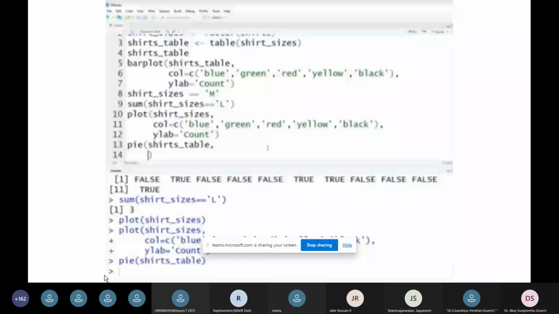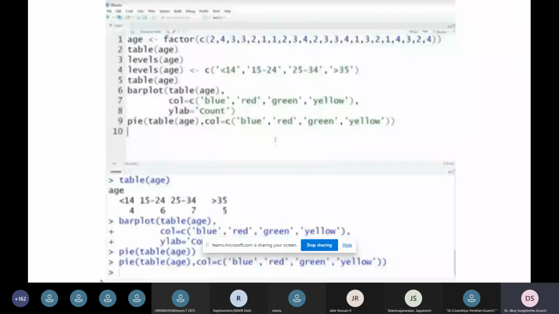For the table of age, before specifying colors, there will be some default colors. If you want to specify some colors for your pie chart, you can do so by passing the table of age as the argument, where we have created the age vector and assigned the factor of values to the age.